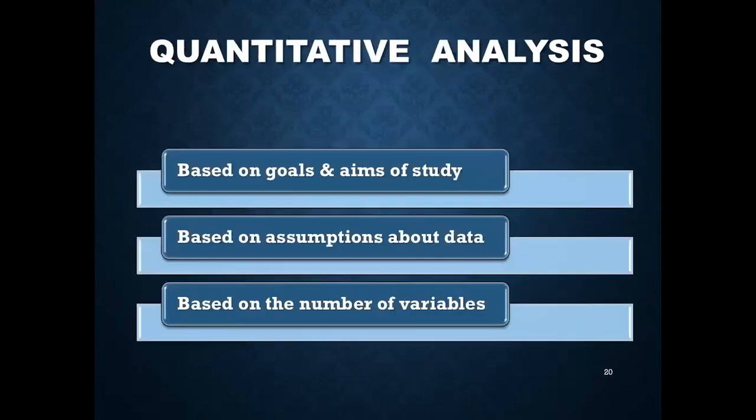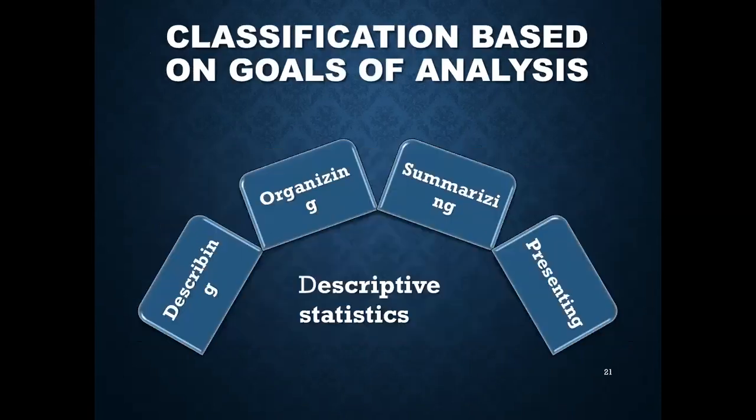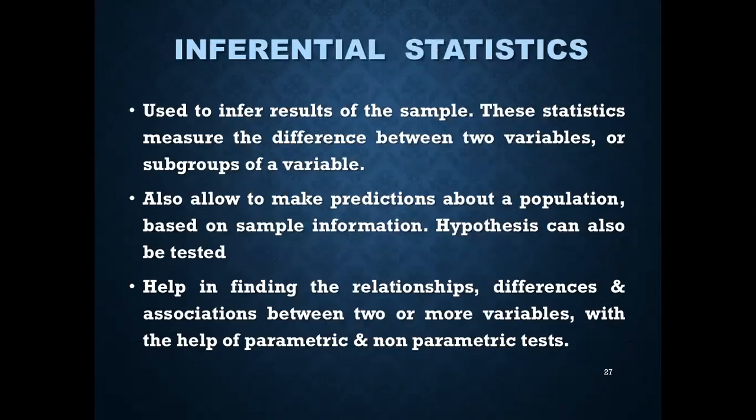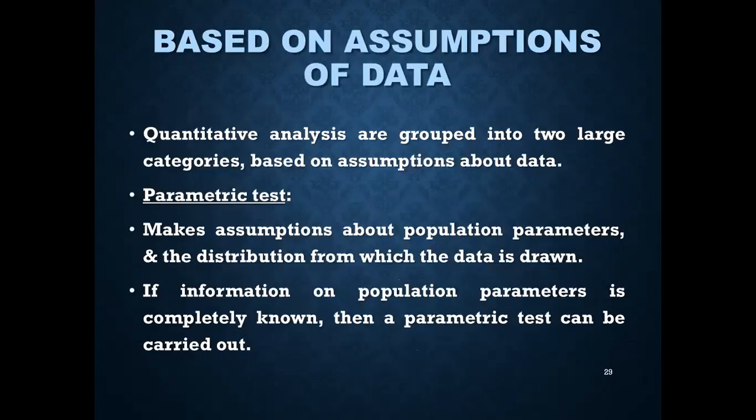Yes. So we have seen based on goals and aims of the study. Now coming to number two, that is based on the assumptions about data. And then we will see the third one based on the number of variables. Now the second one based on assumptions of the data. Quantitative analyses are grouped into two large categories based on the assumptions about the data. So these are parametric tests and non-parametric tests.